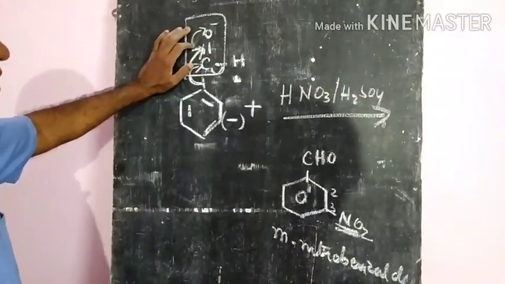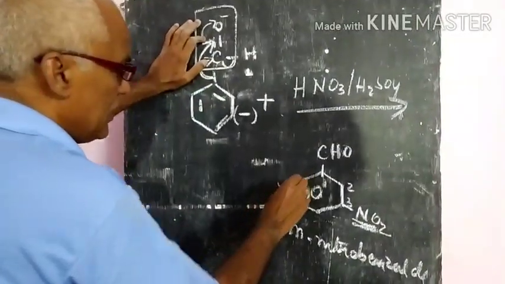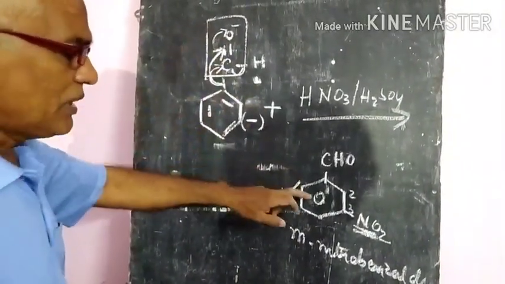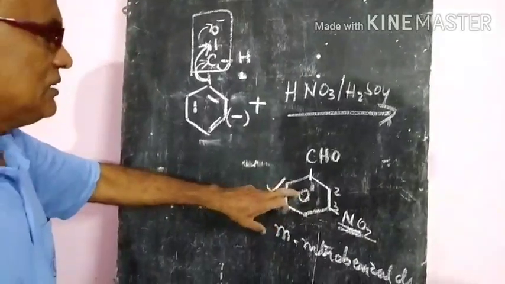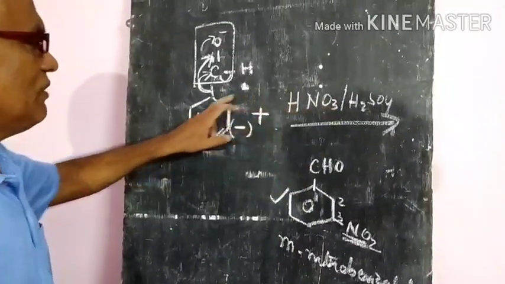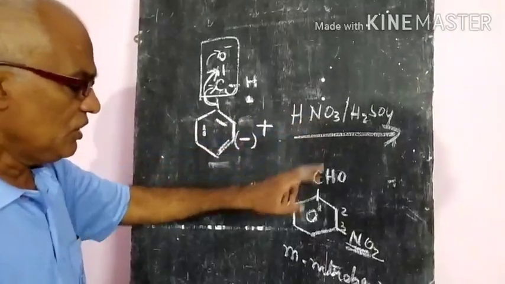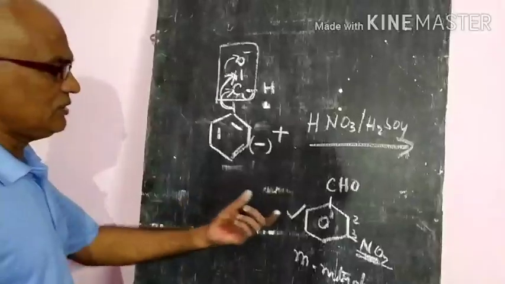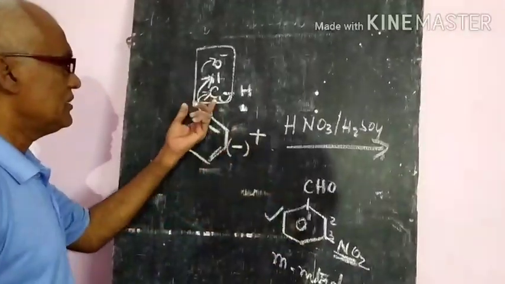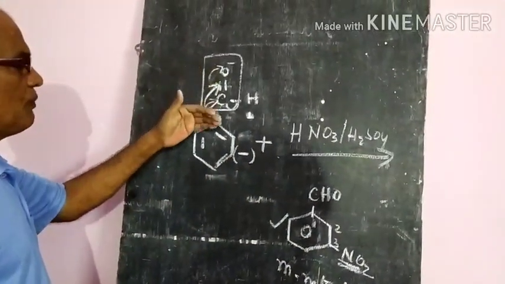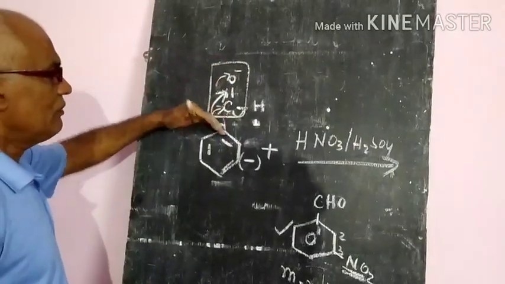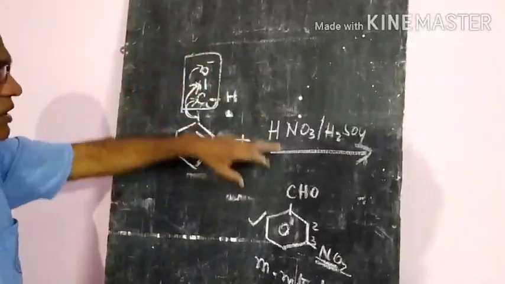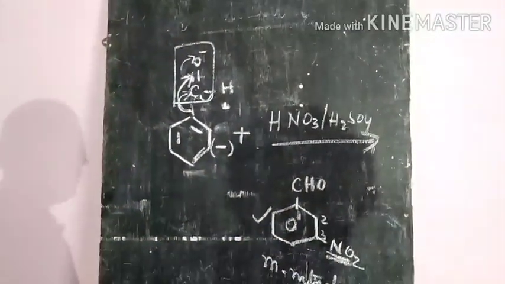This is special, since in organic chemistry we do not get many meta compounds. So here the nitrating mixture is the most important. When benzaldehyde is treated with the nitrating mixture, you will get meta-nitrobenzaldehyde. This is the product we are getting, since the carbonyl carbon is an electron withdrawing group that withdraws electrons from the benzene ring, so we get meta-nitrobenzaldehyde.